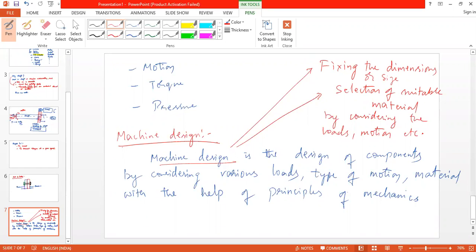Yes, sir. So fixing the dimension means we need to find out the dimensions so that it can sustain a load with the suitable material.